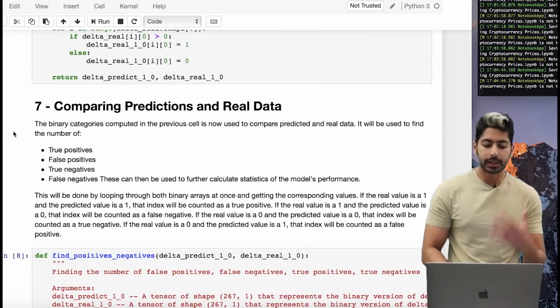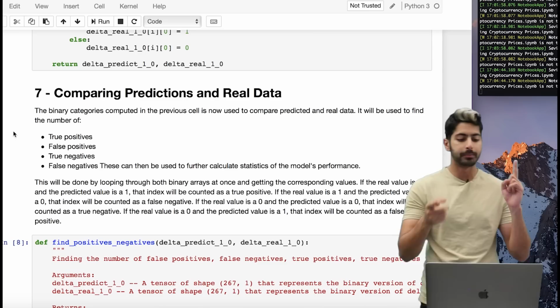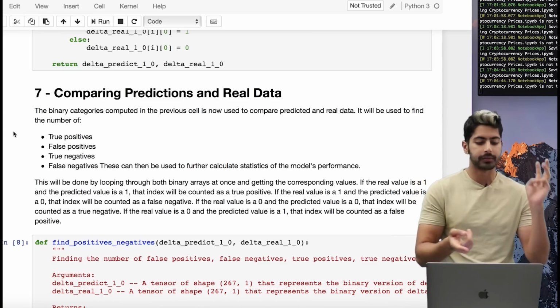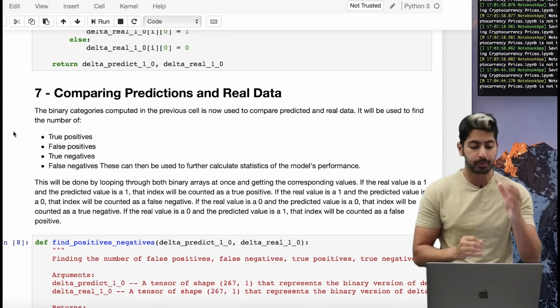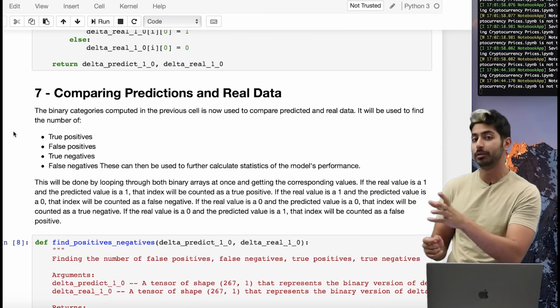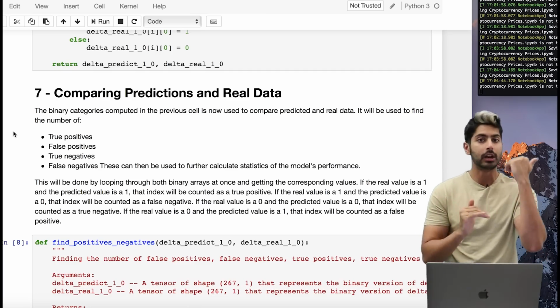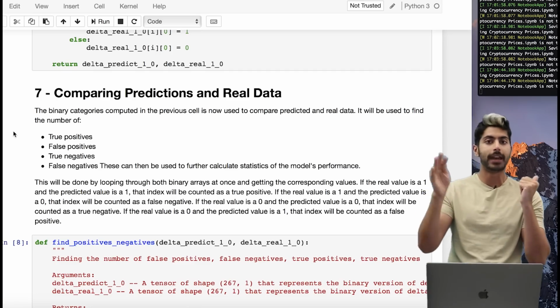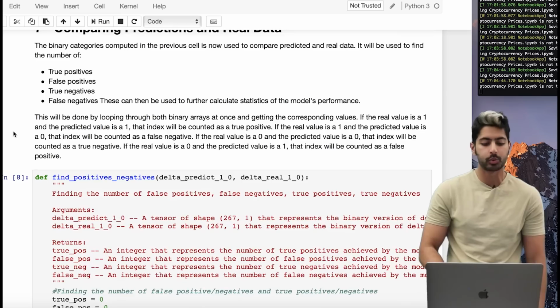And then we compare the prediction to the real data. So when all is said and done, we're gonna have some true positives, false positives, true negatives, and false negatives, right? Our model is gonna predict the real values sometimes, and it's going to predict the fake values sometimes, right? And so we want to know how often it's predicting real values and how often it's predicting fake or off values. And we want to minimize those fake or off values as much as we can.